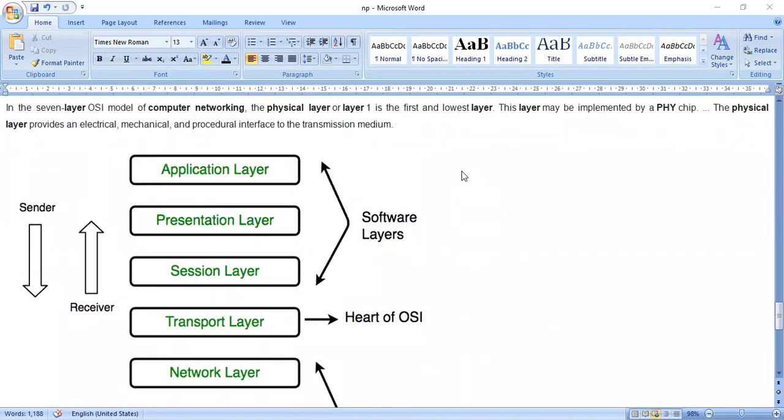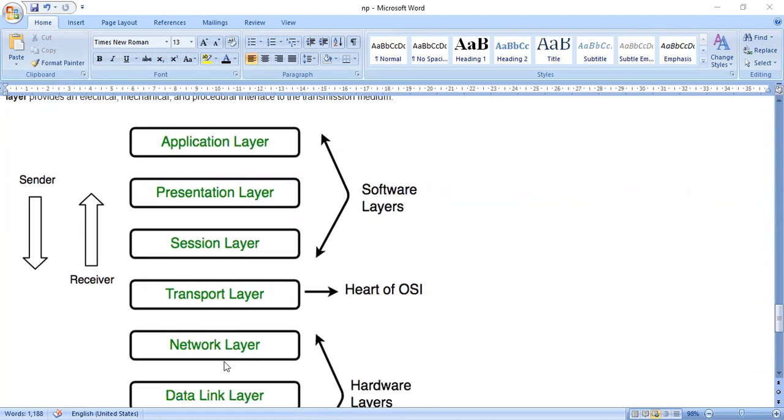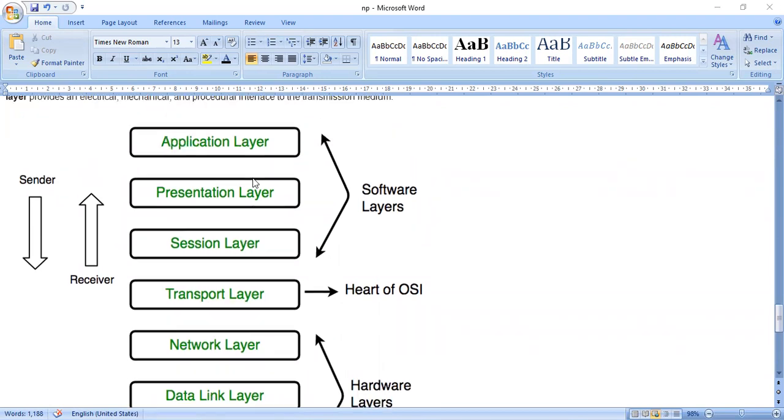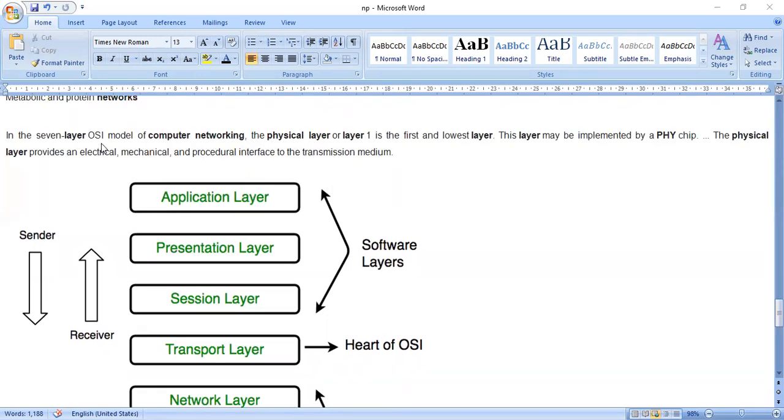We have totally 7 layers: physical layer, data link layer, network layer, transport layer, session layer, presentation layer, application layer. These are the 7 layers of the OSI model of computer networks.